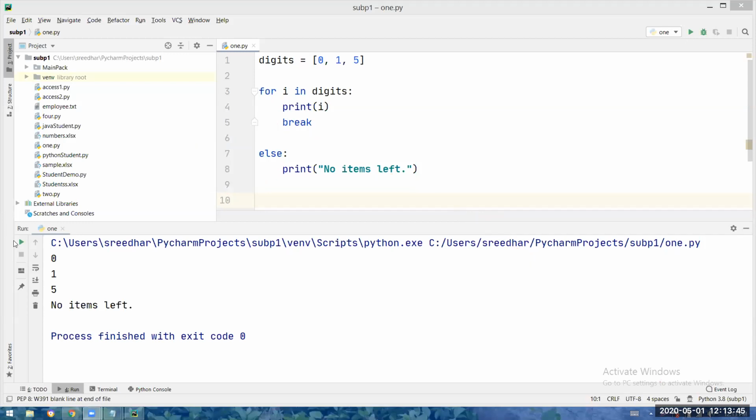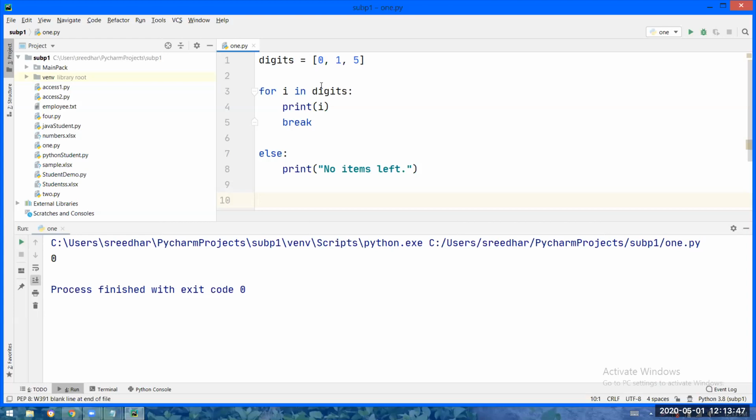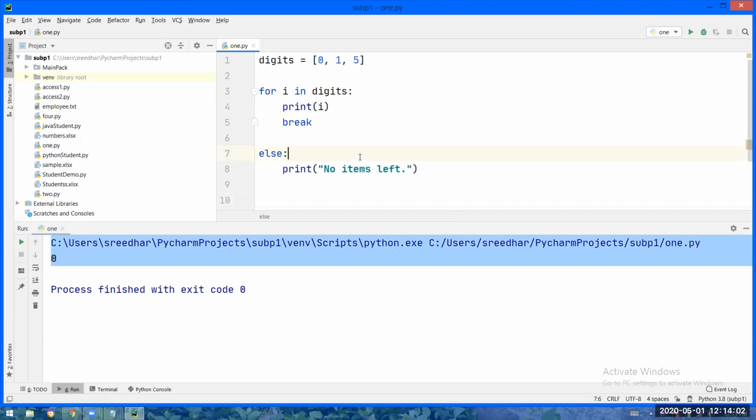First 0 goes into I, 0 is printed. Break means just get out now, skip the else and get out of the loop. The cursor goes out completely and 0 is the result. This is the working of for else.